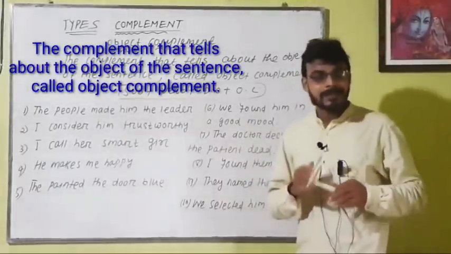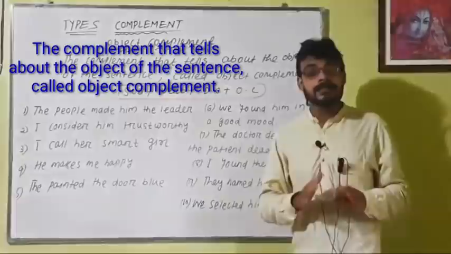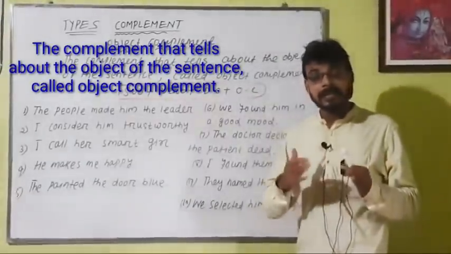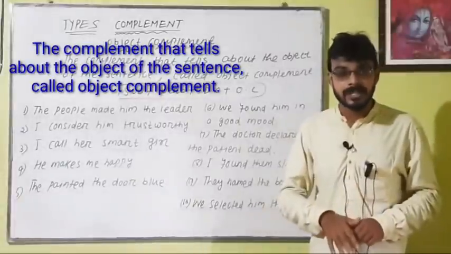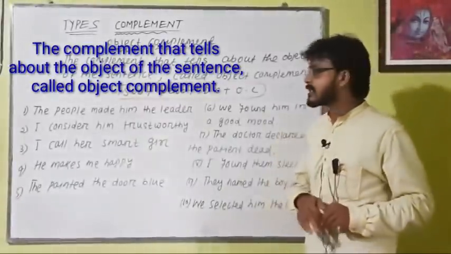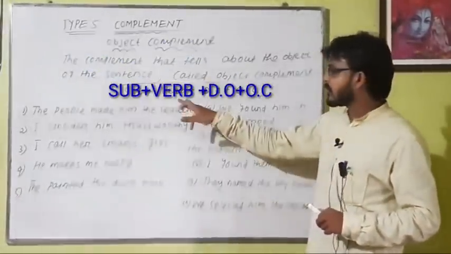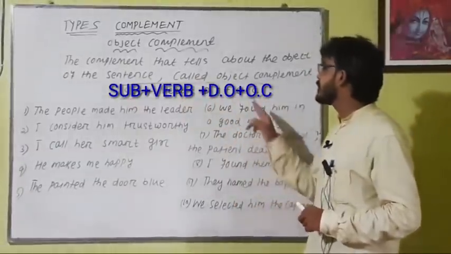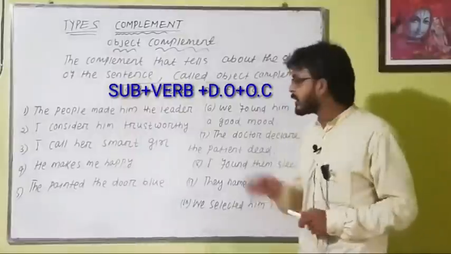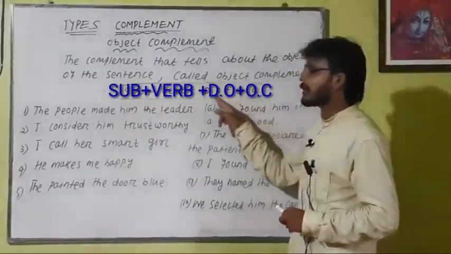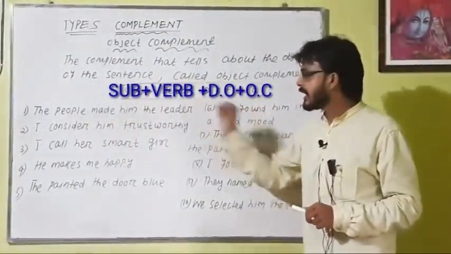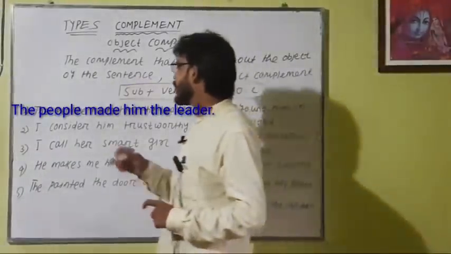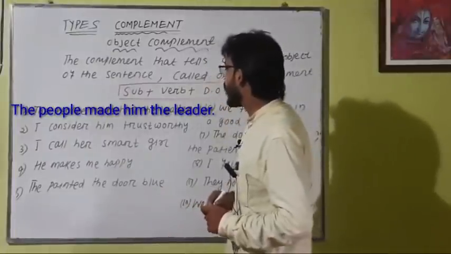The complement that tells about the object in the sentence is known as the object complement. That means the complement that tells more about the object. This is the structure: subject plus verb plus direct object plus object complement. That means the object complement comes after the direct object. Just take an example here: the people made him the leader.